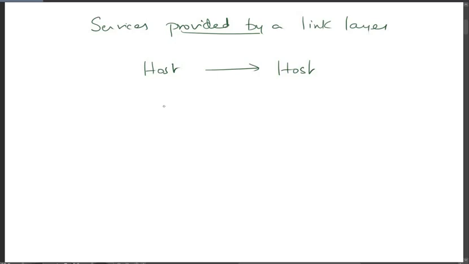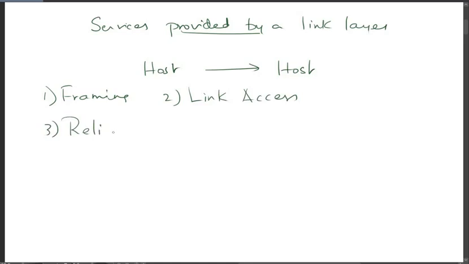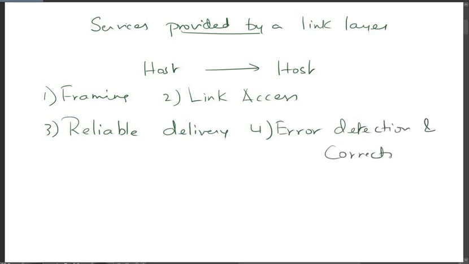So the services offered by a link layer, we'll see some of them now. The first one is framing. The second is link access. The third one is reliable delivery. And the fourth is error detection and correction. So these are the services provided by a link layer.